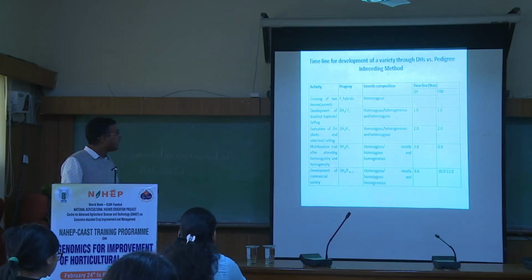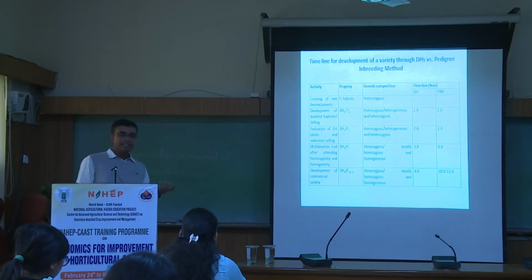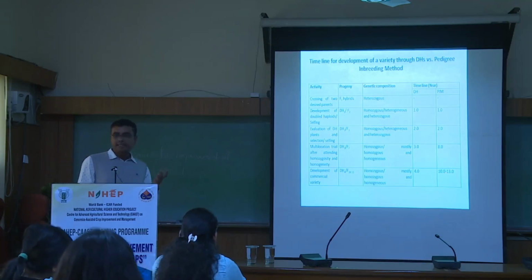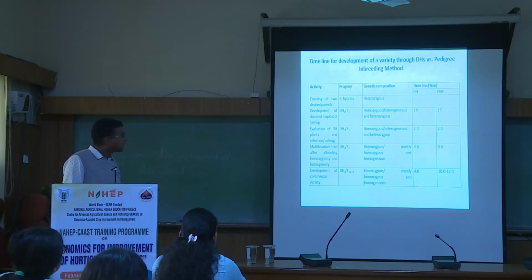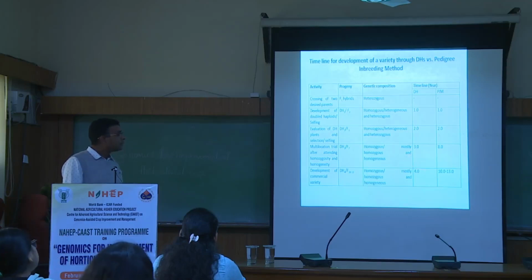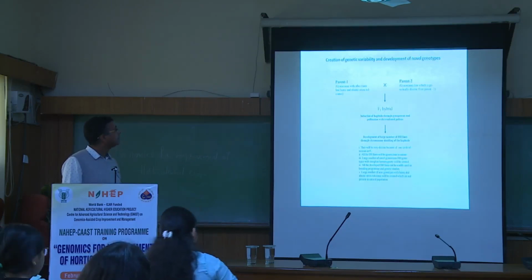Here, when you are going for the conventional methods, this is the normal pedigree method, the conventional pedigree method. How much time does it take to develop a commercial variety? It takes around 10 to 13 years, because within 6 or 7 years we may get the homozygous line, but again we have to go for the multi-location trial for another 2-3 years. But in case of the double haploid, it could be done within 4 years, because the multi-location trial takes 2 to 3 years, and the development of the DH line another 2 years. So within 4 years, you can develop your end product using double haploid technology, and now we have a successful example in case of cauliflower from India, no?